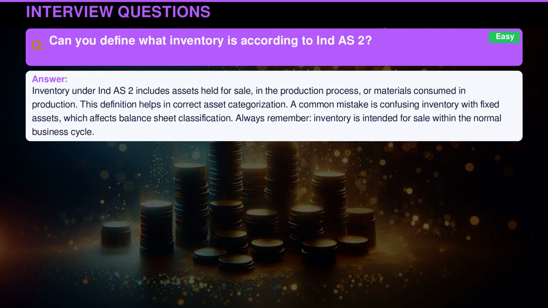Inventory under Indian Accounting Standard 2 includes assets held for sale in the production process or materials consumed in production. This definition helps in correct asset categorization. A common mistake is confusing inventory with fixed assets, which affects balance sheet classification. Always remember, inventory is intended for sale within the normal business cycle.